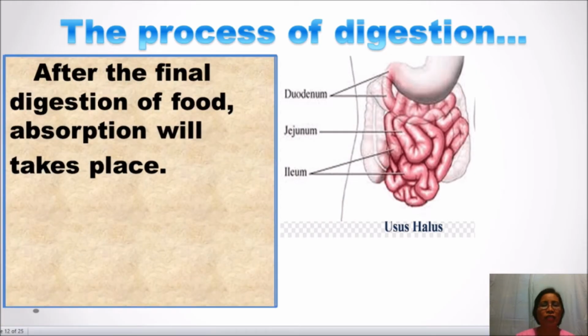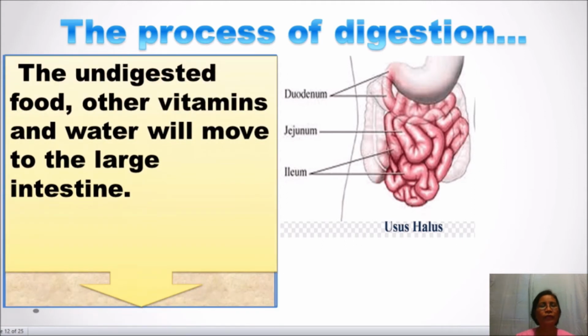After the final digestion of food, absorption will take place. The undigested food, other vitamins and water will move to the large intestine.